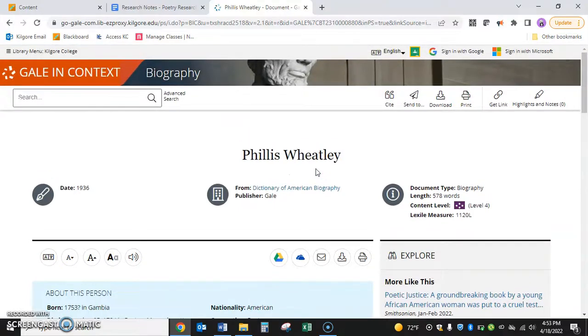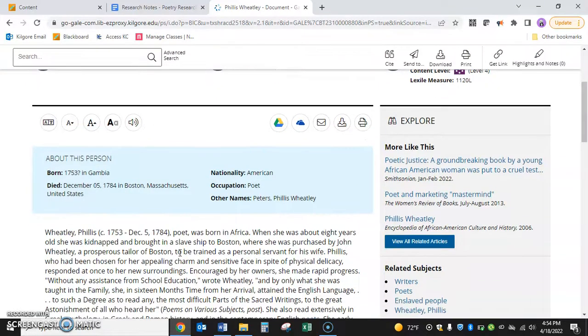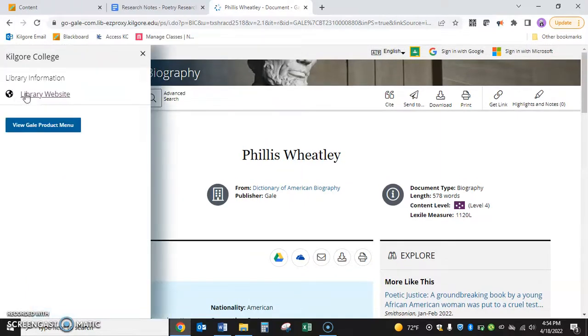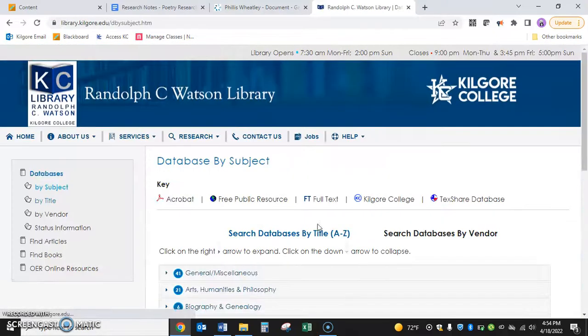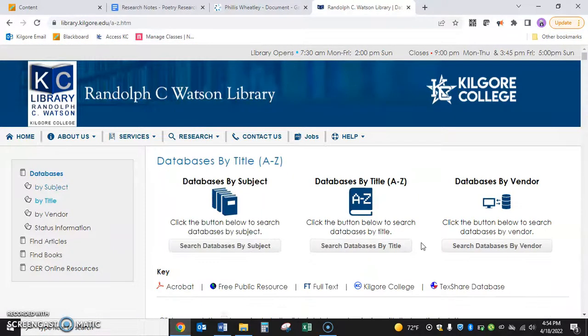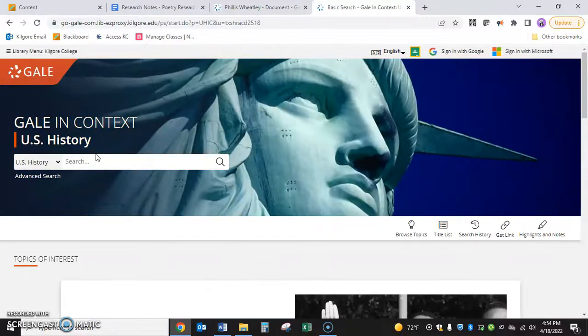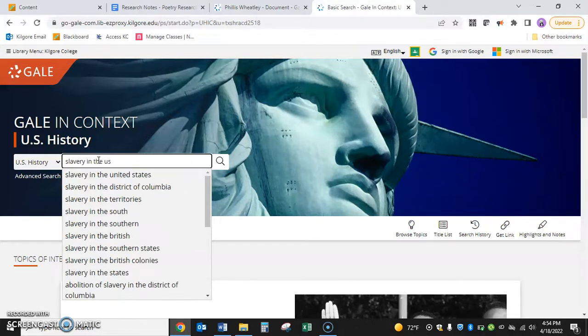But biography is not the only database that you can use. If I look right here, we know that she was alive between 1753 and 1784, and we know that she was an American poet. So what I might also do as well is I might look at some history databases. So I'd go back to the library website, click on databases, search databases A to Z, and I'm going to click on U this time, and this time I'm going to go to U.S. History Gale in Context.